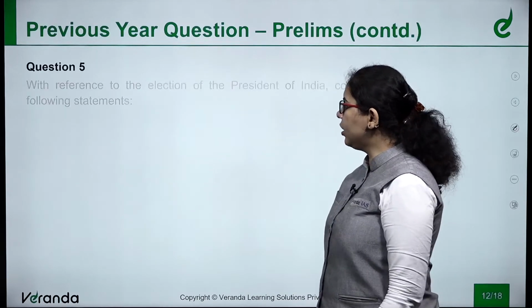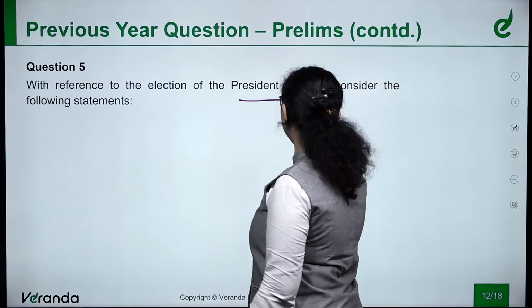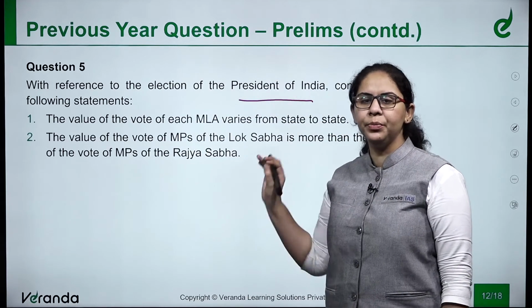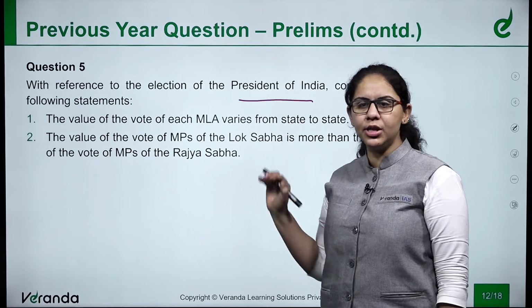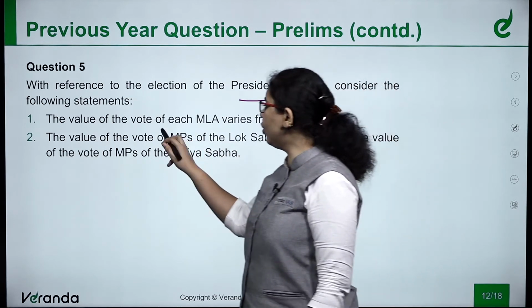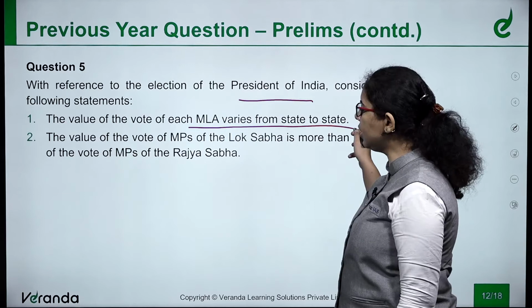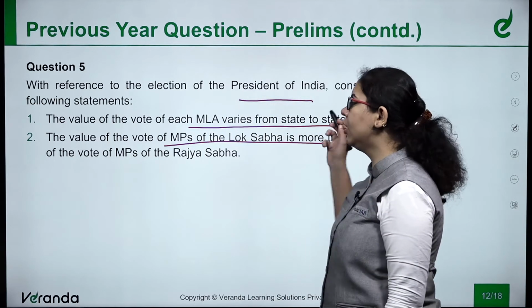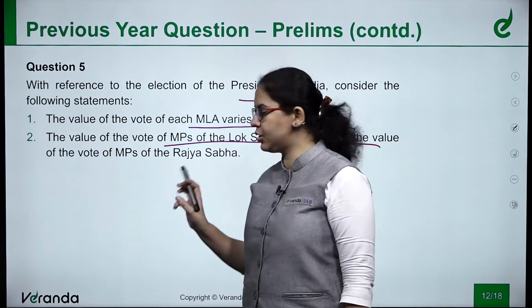Next, we'll move ahead. With reference to election of President of India, consider the following statements. There are two statements, factual information. Just when you are reading the chapter of President, you will find it out. The value of vote of each MLA varies from state to state. Second says, the value of vote of MPs of the Lok Sabha is more than the value of vote of MPs of the Rajya Sabha.